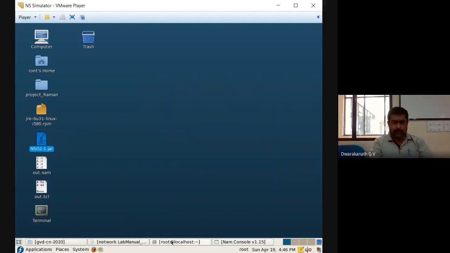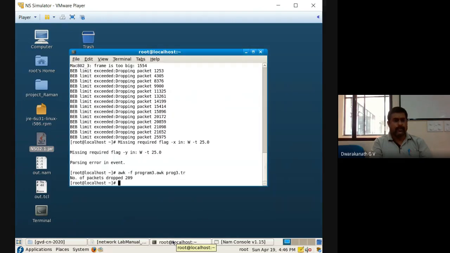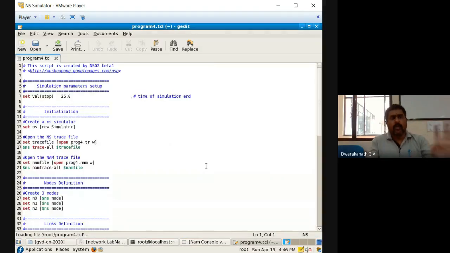Now, as usual, close this NSG 2.1 version. Next, I will go to the terminal, then gedit program4.tcl, enter. Now observe what changes you have to make in that program for multicasting. The first step is that for your simulator, you have to tell that multicasting is on. That is very important.